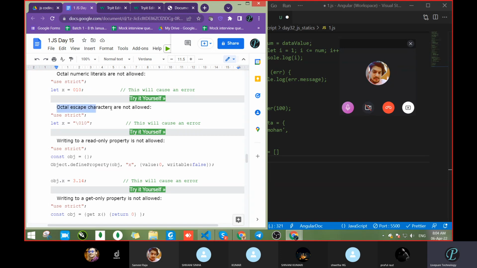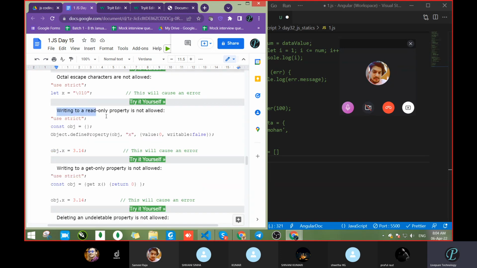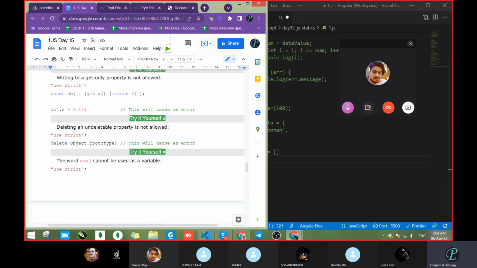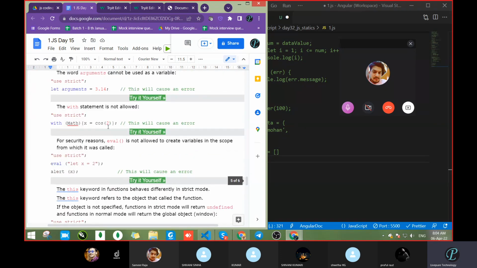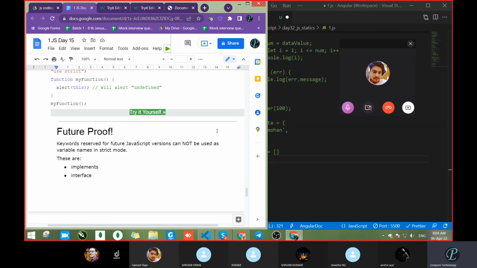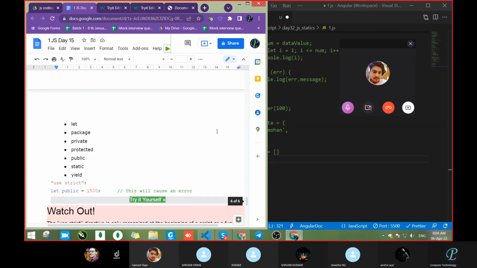Next, octal. Octal characters are also not allowed. Something is there which is not allowed to read or write properties. It is going to strictly follow that you have to do this. There are different examples, that's it. Then the this keyword behaves as a function directly in strict mode. We will study the this keyword. Let it be, it's not an issue.